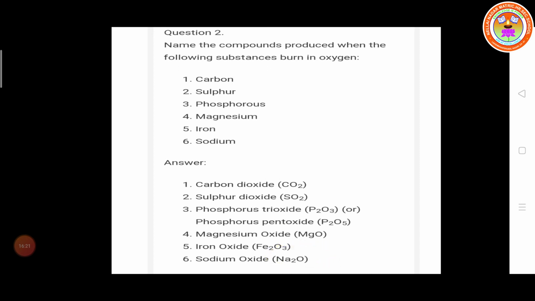So carbon combined with oxygen forms carbon dioxide. Sulfur combined with oxygen forms sulfur dioxide. Phosphorus combined with oxygen forms phosphorus trioxide or phosphorus pentoxide. Magnesium combined with oxygen forms magnesium oxide. Iron combined with oxygen forms iron oxide. Sodium combined with oxygen forms sodium oxide.